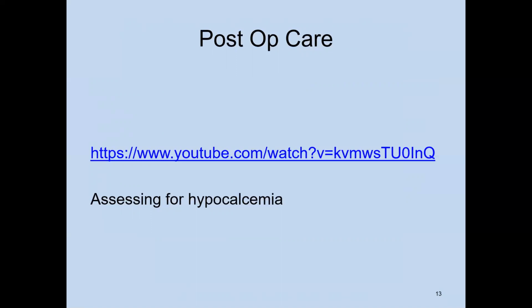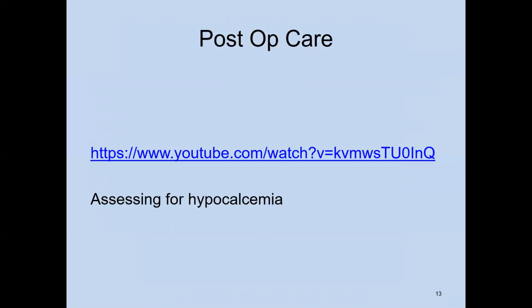If the patient is experiencing any distress, we're going to put them in a semi-Fowler's position. That's a position of greater comfort. We want to support their head with pillows and avoid flexion. We're going to monitor their vital signs and complete our full assessment. Unless we see any of those negative things, we're going to watch for hypocalcemia.